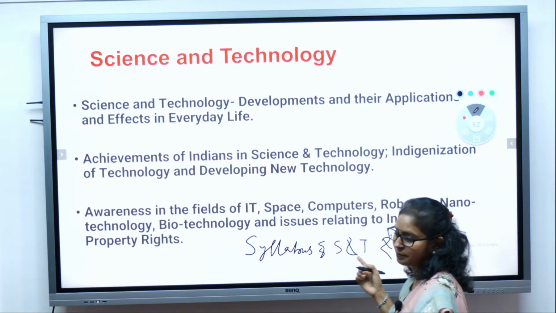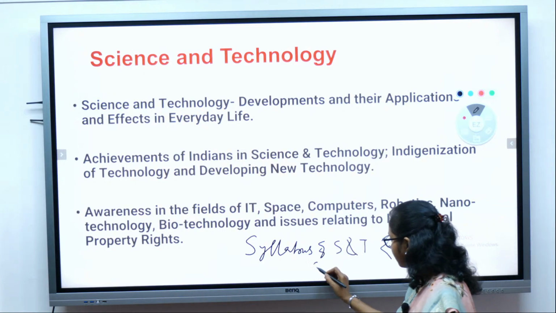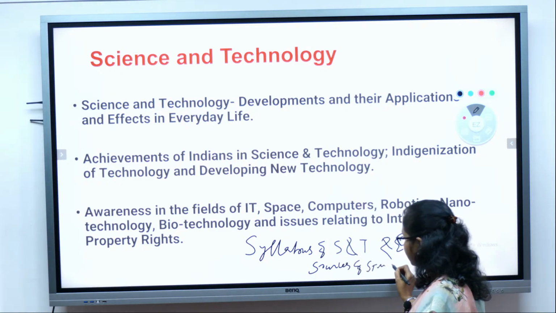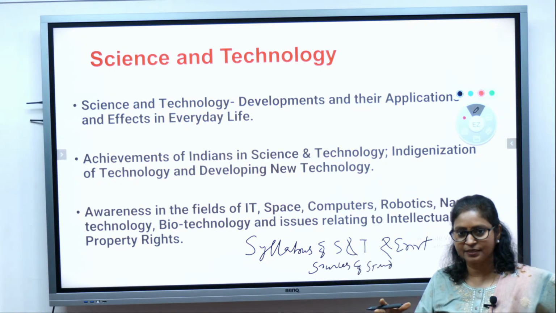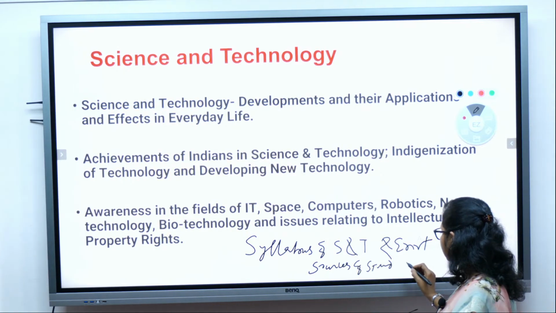Then we will also look at the sources of study, from where you have to study environment as well as science and technology, and then we will also see the weightage of questions.